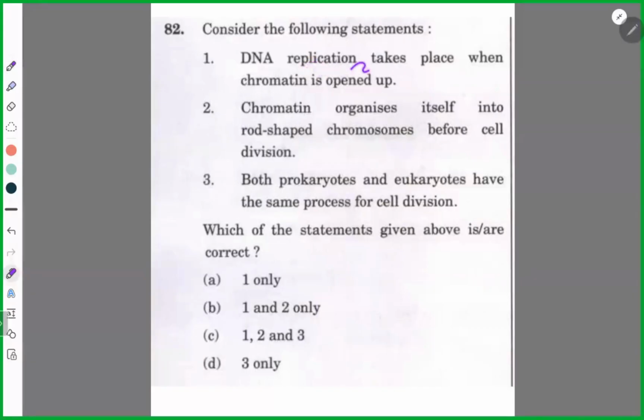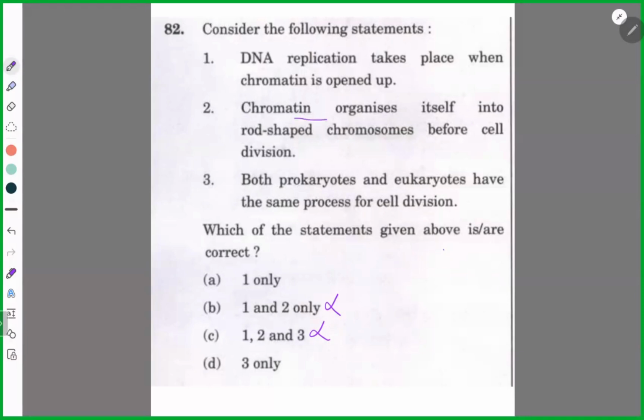DNA replication takes place when chromatin is open. It may be confusing to you, don't worry. Chromatin organizes itself into rod-shaped chromosomes before cell division? No, no. So two is wrong, eliminated. See the way I'm solving the questions. Observe me very carefully, because this is the same method I used in my examination, and you guys will also do the same. The elimination technique. Eliminate which are wrong.